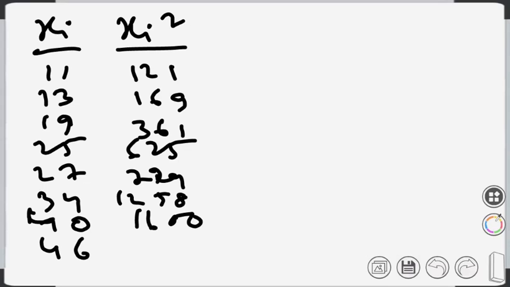And 46 square is 2116. So we have found out xi square.